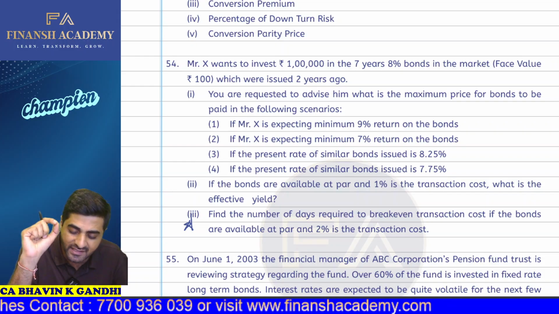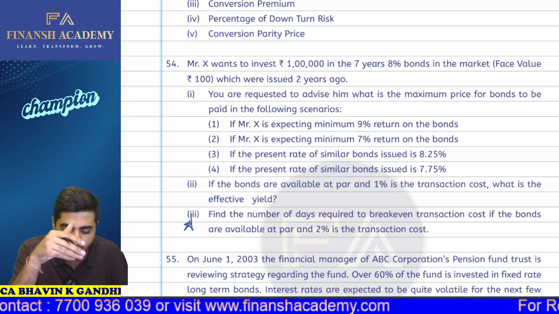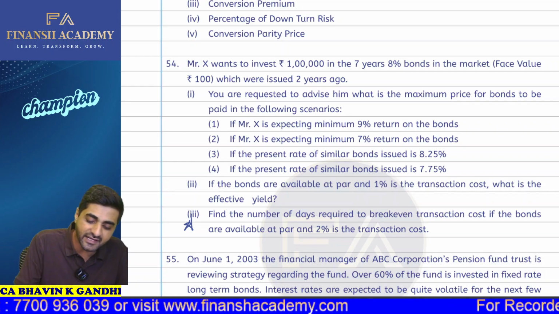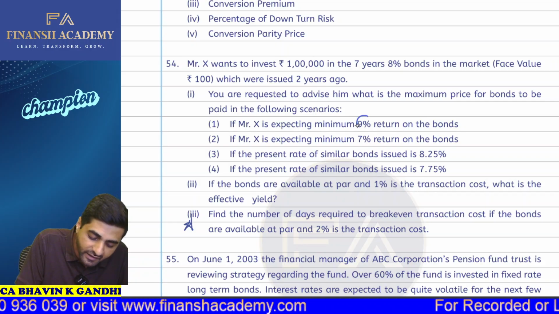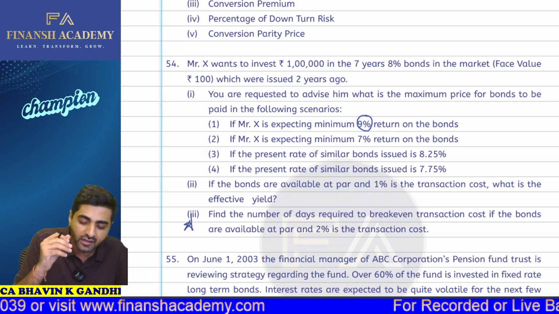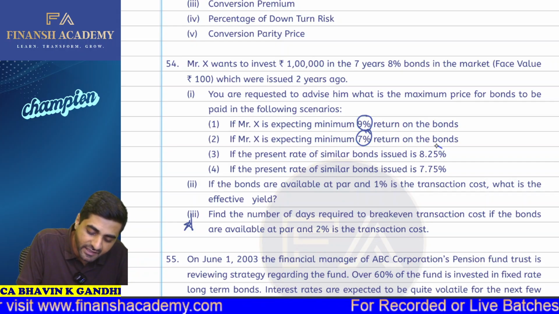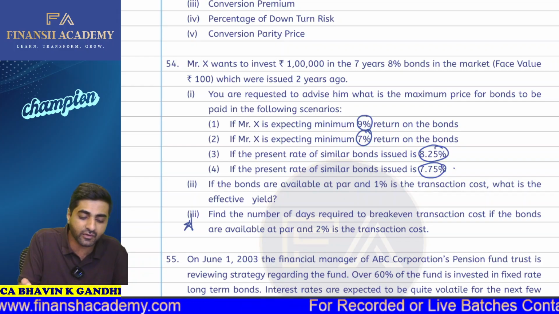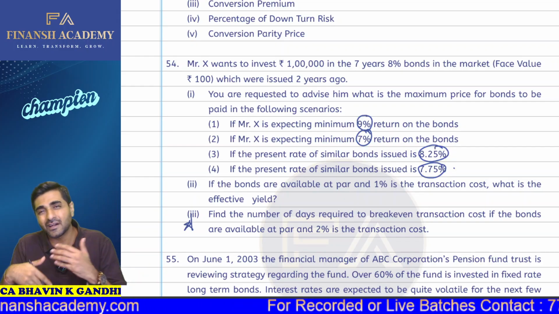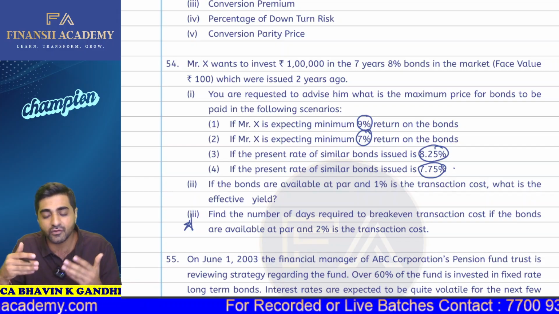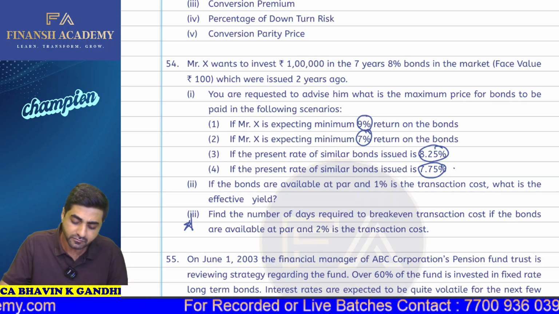You are requested to advise him what is the maximum price of the bond in the following scenarios. So basically, guys, this is extremely simple. If the rate is 9%, what is going to be the value of the bond? And if it's 7%, 8.25%, and 7.75%. These are nothing but different types of yields on the basis of which we have to calculate the value of the bond.